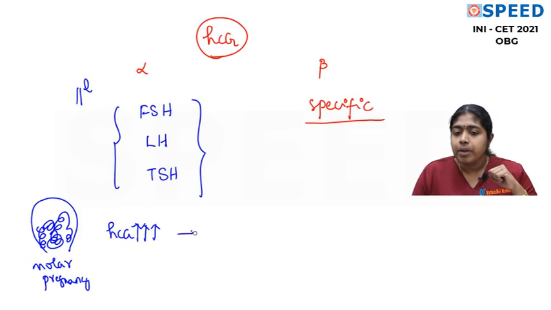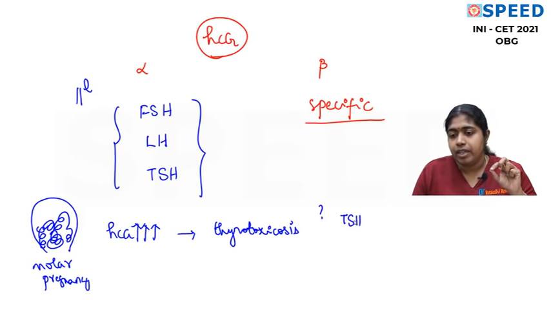Now in this pregnancy, she develops features of thyrotoxicosis. And when asked why, your answer is that it is because of the TSH-like activity of HCG. What HCG? Alpha HCG.